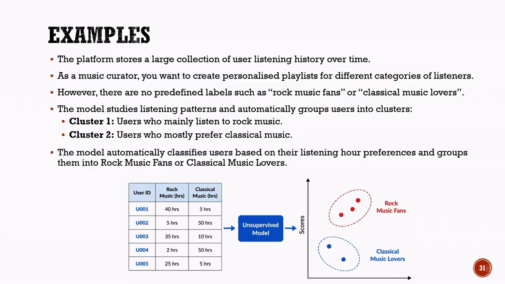As shown in the diagram, users with similar listening habits naturally form groups or clusters. The model discovers these clusters on its own without being given any predefined categories. After identifying the clusters, we can interpret them and give them meaningful names, such as rock music fans and classical music lovers. This example demonstrates the key idea behind unsupervised learning. The model works with unlabeled data, discovers hidden patterns, and groups similar data points together automatically.